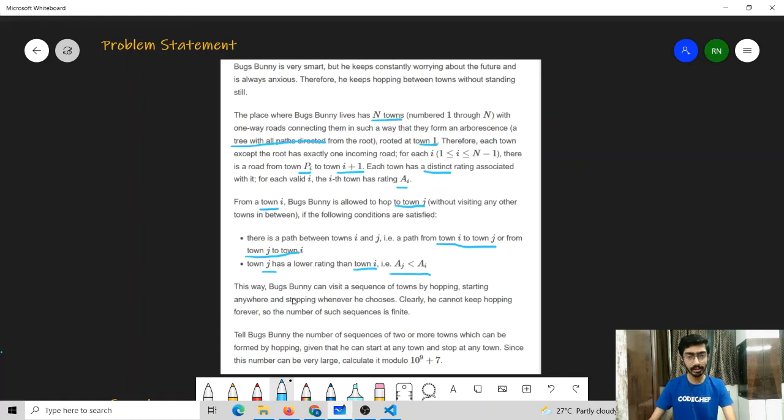What we have to do is find the number of sequences of two or more towns that can be formed by hopping. Since the number of sequences can be very large, we need to report our answer modulo 10 to the power 9 plus 7. Let us have a look at the sample case so that we can understand the problem.